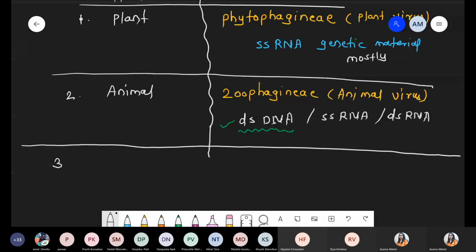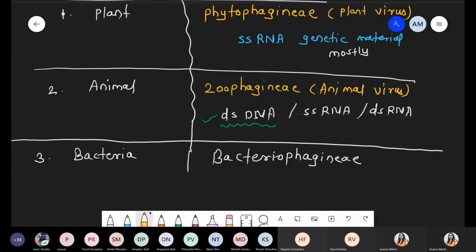And the third and the last point, if bacteria act as a host, so at that time what happens? Such types of viruses are called bacteriophageny. It means bacterial virus, simply bacteriophage.